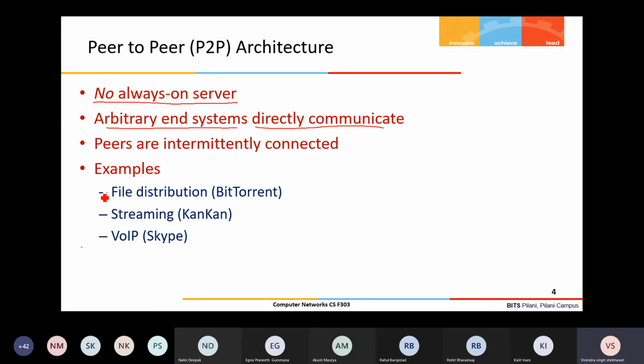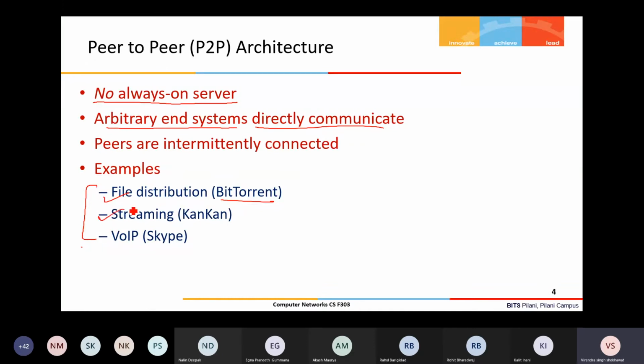So some examples of applications which follow the peer-to-peer architecture: file distribution, meaning the BitTorrent application you might have used for sharing files, multimedia files, movies, etc. That is one application.